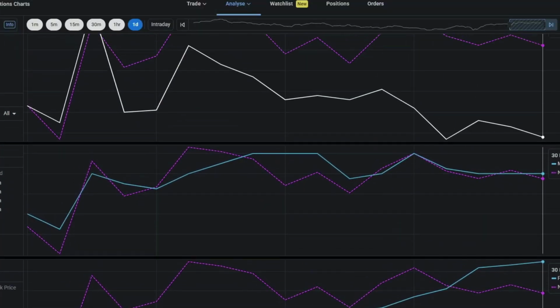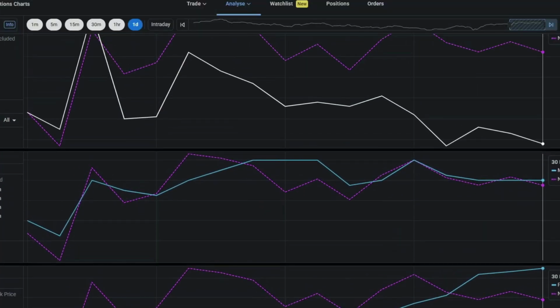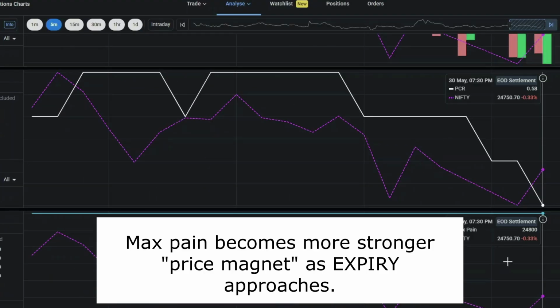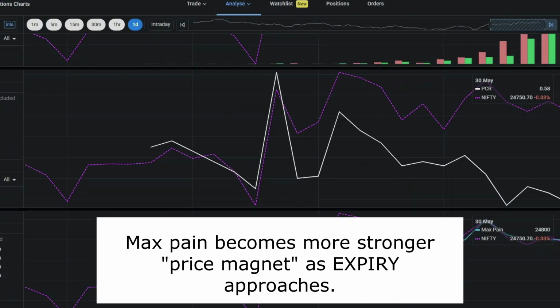So if you look here, the max pain as of now is 24,800. This is on daily time frame. This max pain itself continuously changes as the expiry approaches. On higher time frames, max pain has more significant impact.